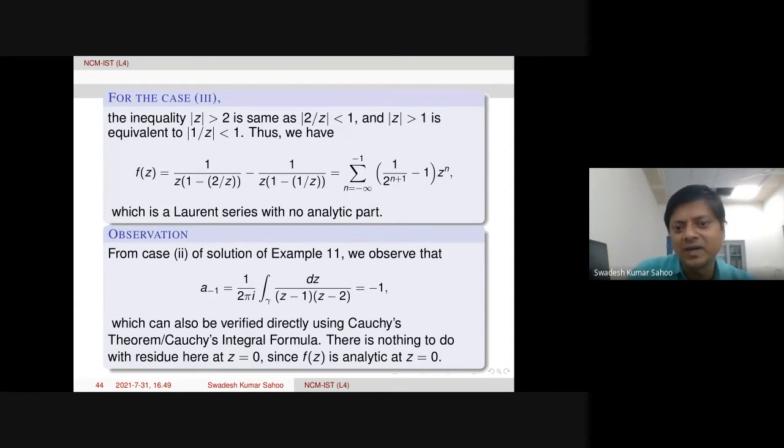Of course, one can use Cauchy's integral formula directly because at z equal to 0 there is nothing to do with residue, as the function is analytic there. Only at z equal to 1 and 2 is the function not analytic. So one can directly use Cauchy's integral formula also to get this value. But this way also it is coming. Anyway.